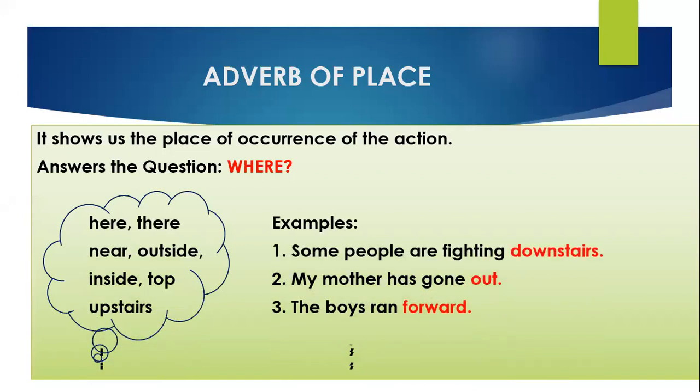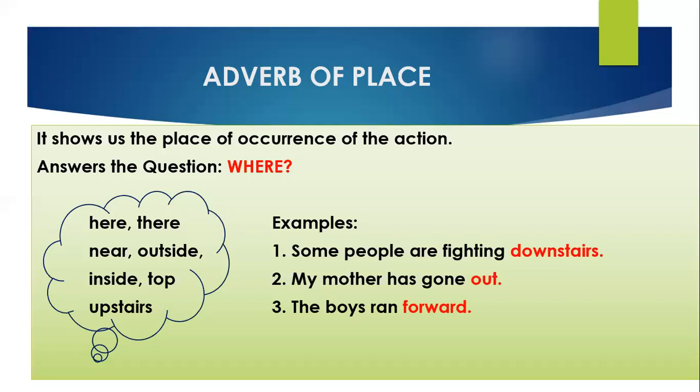Some people are fighting downstairs. Where are some people fighting? My mother has gone out. Where has my mother gone? The boys ran forward. Where did the boys run? So now look at the answers. These words, downstairs, out, and forward, are giving us the answer of where.